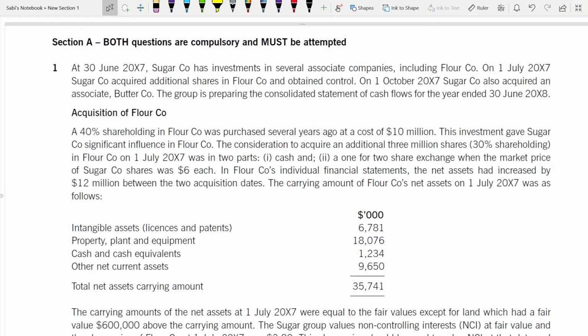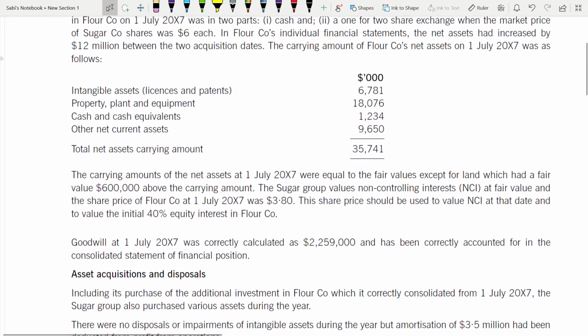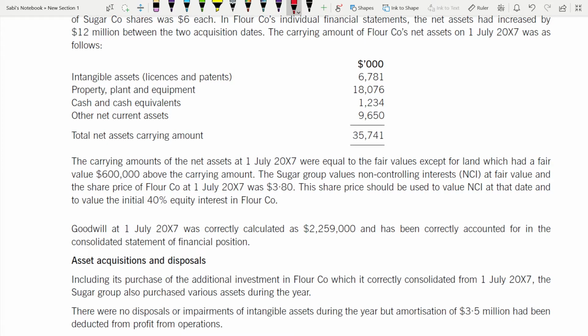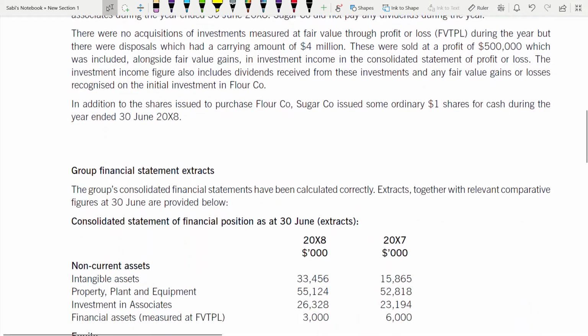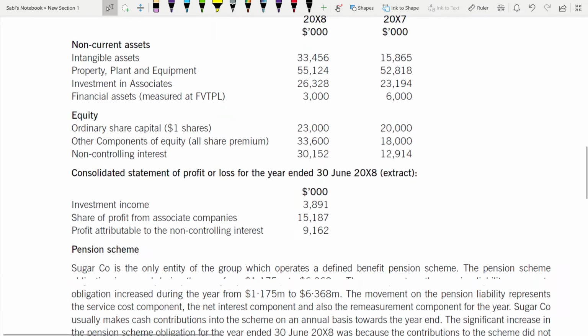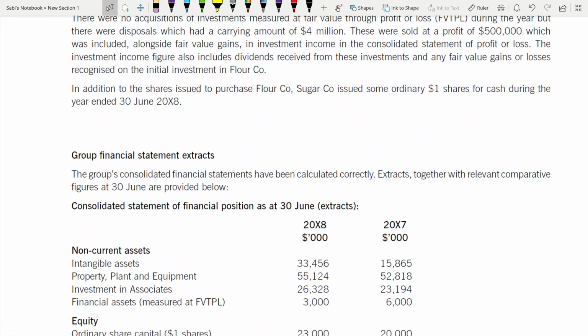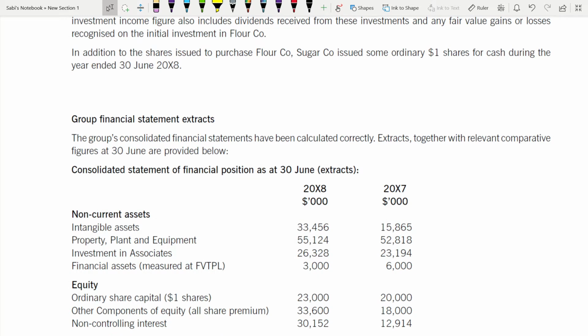So let us go to the requirement. As you can see, acquisition. So this involves that some consolidation might be here. I'm just assuming because I haven't read the case study like you. As you can see, there are some asset acquisition and disposal also, and some group financial statements, usually consolidation, group financial statements, cash flows. All this type of question comes in your first question because this type of question can be asked in a lengthy way, right? It could be asked for more marks, like group financial statements, consolidations. It could be combined with joint venture, associates, all those things.